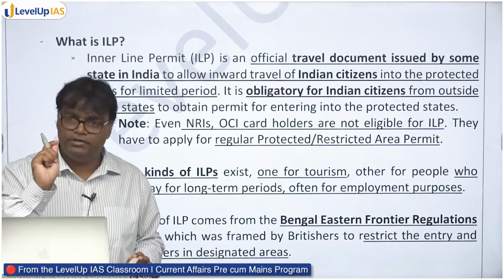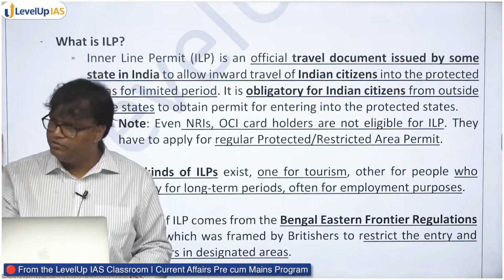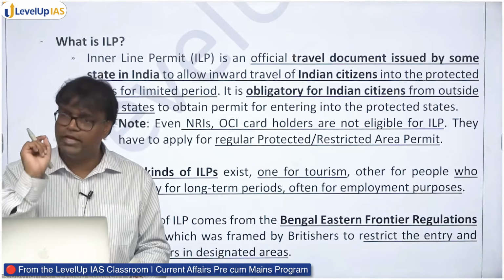समझ में आया? What is ILP? Did we understand? We'll understand the reason behind it, the beginning of it, why it started and all. We will talk about it. But first, what is ILP?